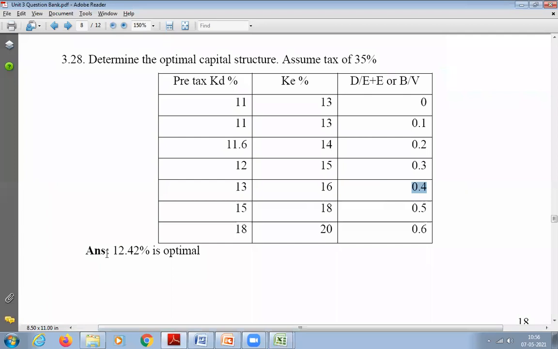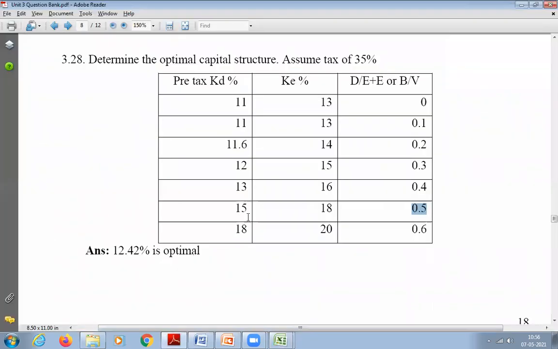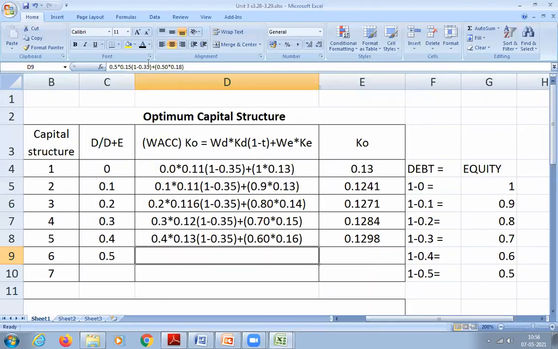Then second last is 0.5. So 1 minus 0.5 is equal to how much? 0.5. Correct. So write down, when my debt percentage is 0.5, what is the cost of debt and equity? Is it changing? Yes. Again, it is increasing. Here it is 2% increase in debt. Again, cost of equity also 2% increase. So 15 and 18 is cost of debt and cost of equity.